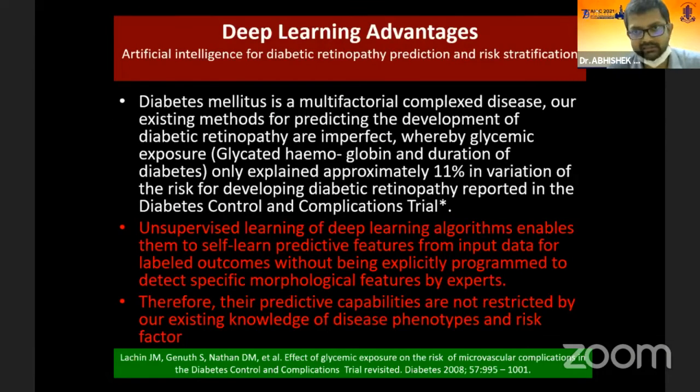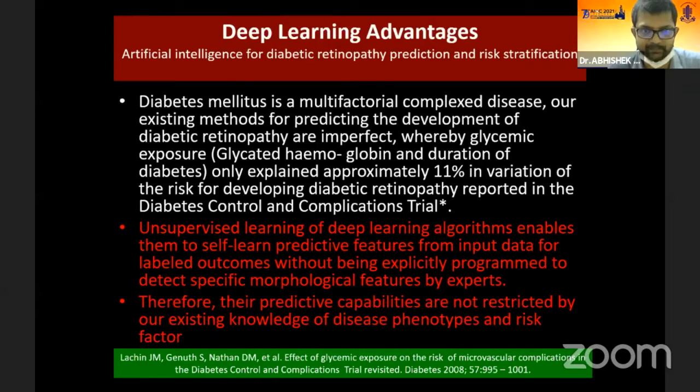Now, what is the advantage of deep learning in diabetes mellitus? Diabetes mellitus is a multifactorial, complex disease. Our existing methods for predicting the development of diabetic retinopathy are imperfect, whereby glycemic exposure, that is glycated hemoglobin, and duration of diabetes only explain approximately 11% of the variation in the risk of developing diabetic retinopathy, as was reported in